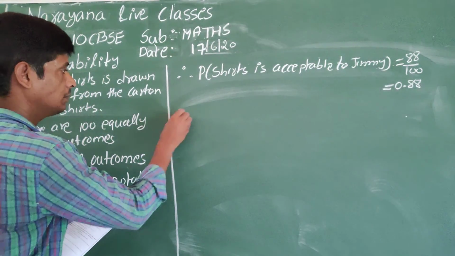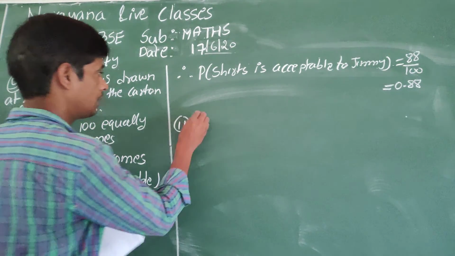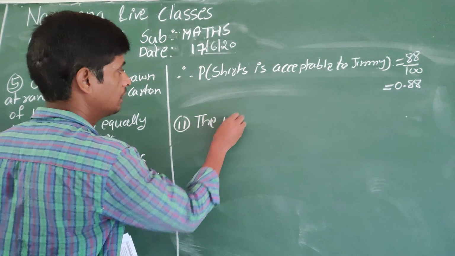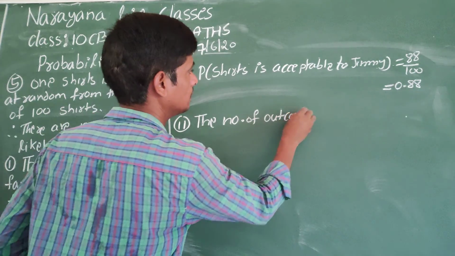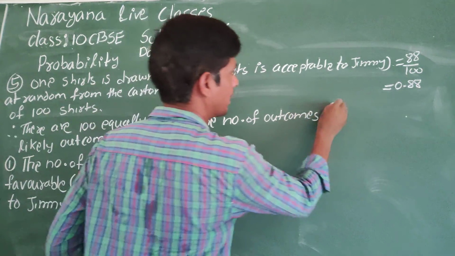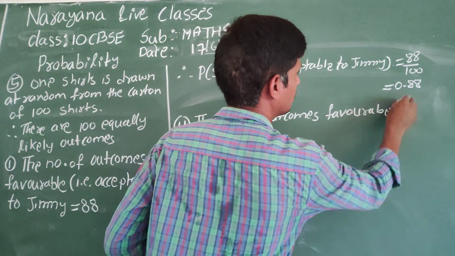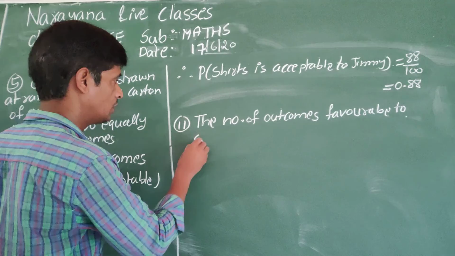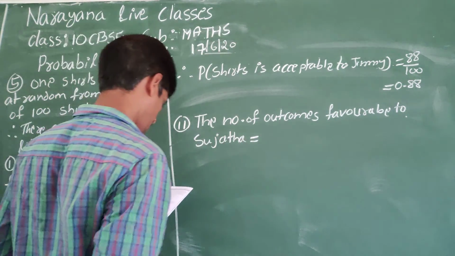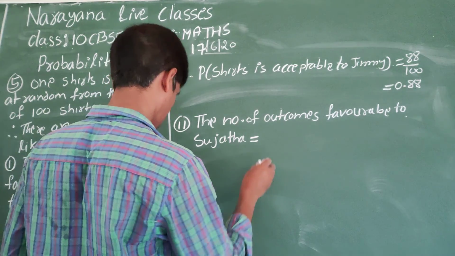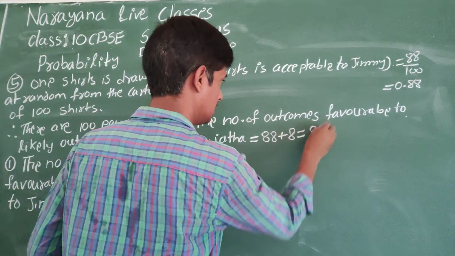In the second one, the number of outcomes favorable to Sujata is 88 plus 8, total is 96.